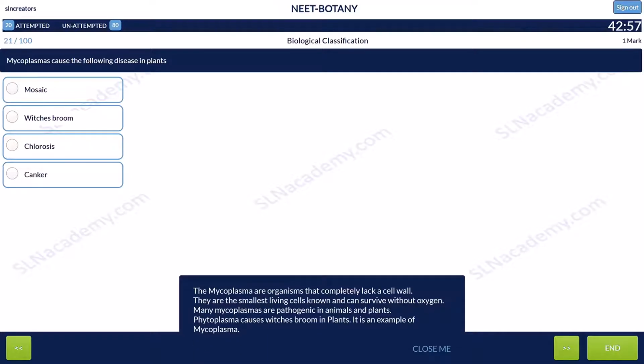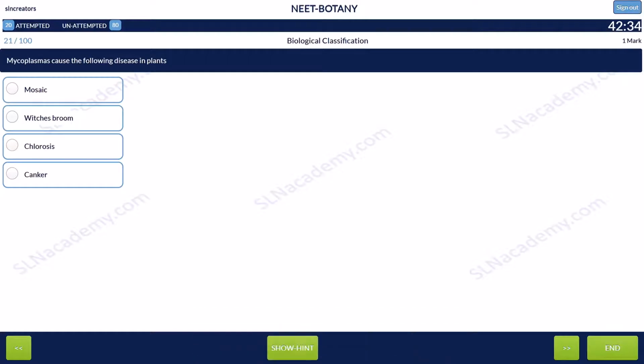The mycoplasma are organisms that completely lack a cell wall. These are the smallest living cells known and can survive without oxygen. Many mycoplasmas are pathogenic in animals and plants. Phytoplasma causes witch's broom in plants. It is an example of mycoplasma. And the answer is witch's broom.